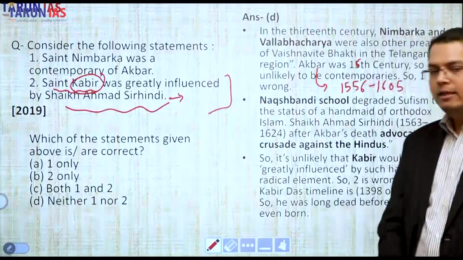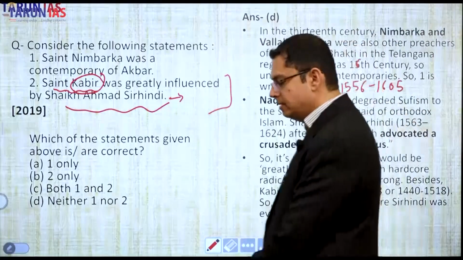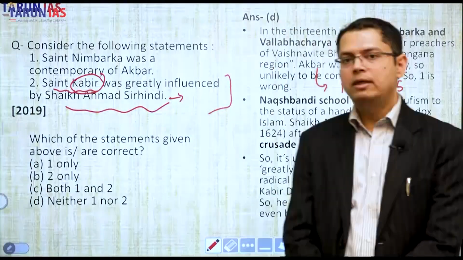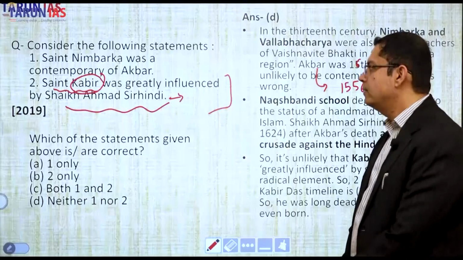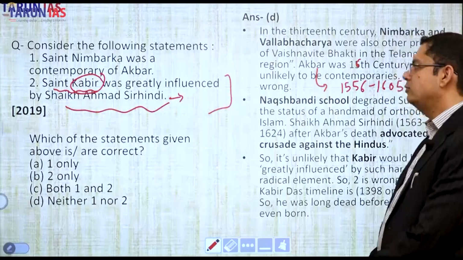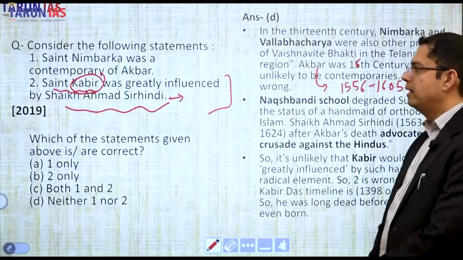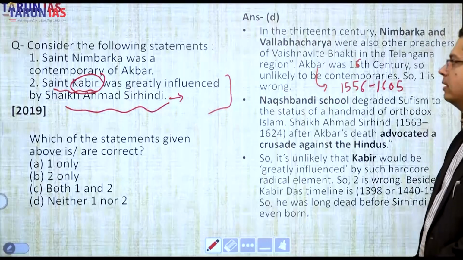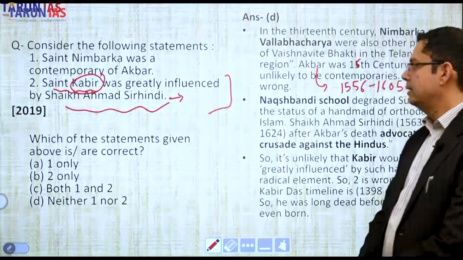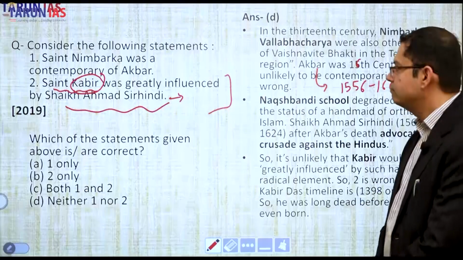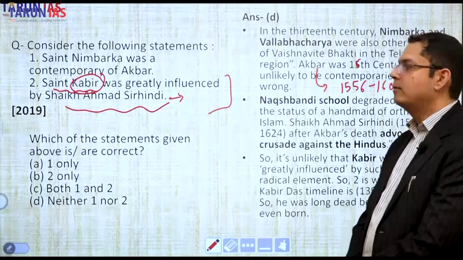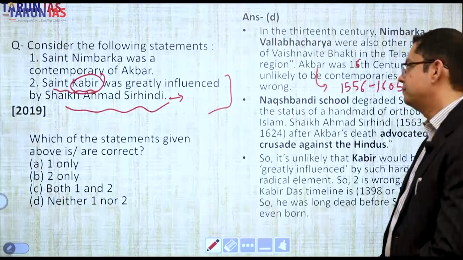And Sheikh Ahmad Sirhindi, although he was a Sufi, unlike the rest of the Sufis, was very anti-Hindu. In fact, he criticized Akbar's policy towards his Hindu subjects. Although he was a Sufi, he was used by the orthodox ulama in their crusade against such policies of Akbar, which the orthodox ulama considered anti-Islam.